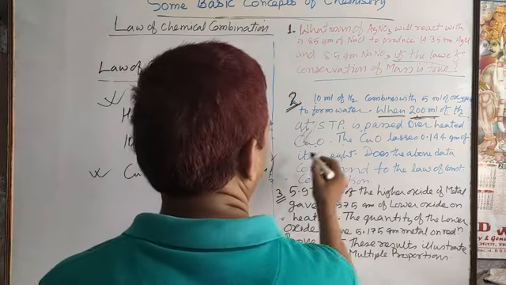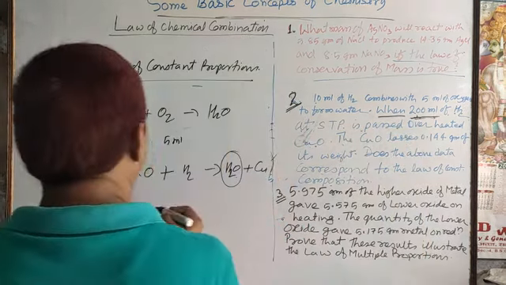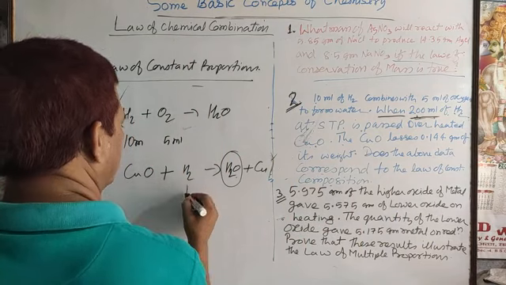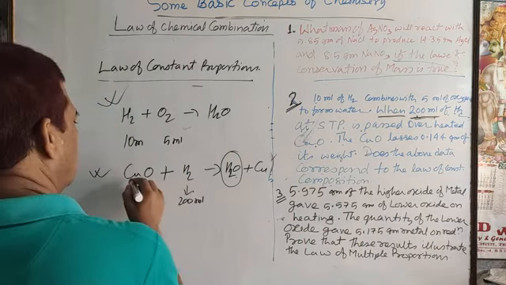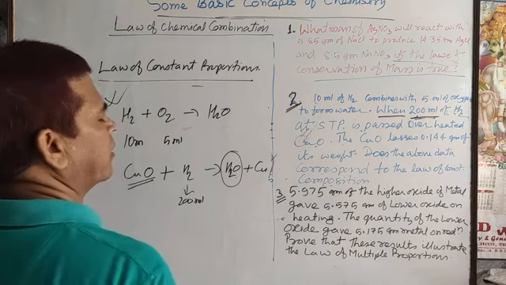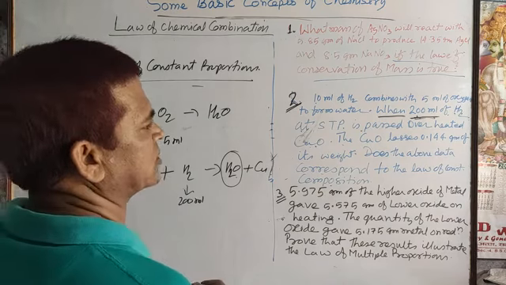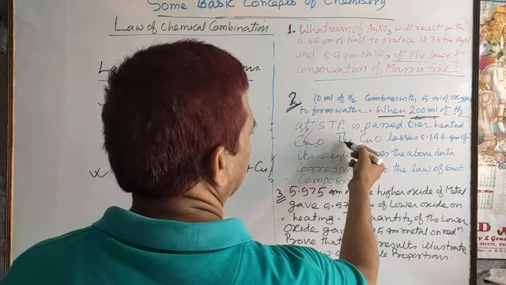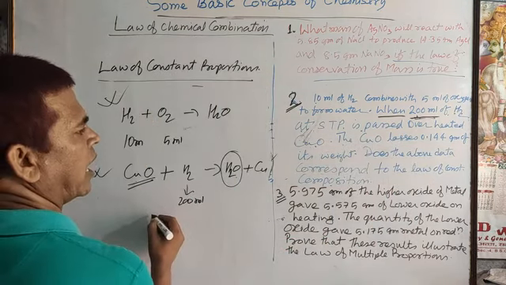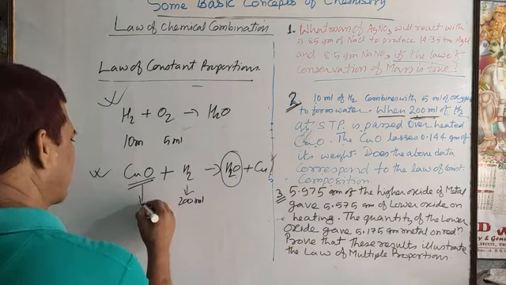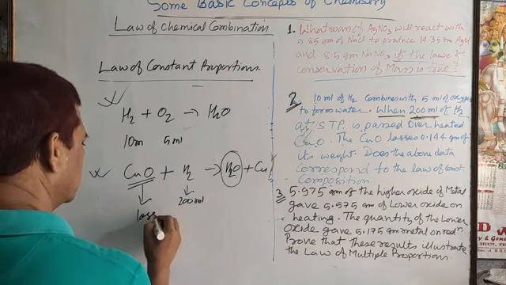So, in the second experimental data, what is the statement given? 200 ml of hydrogen is passed over heated copper oxide at STP. Then what happened? The copper oxide loses 0.144 gram of its weight.